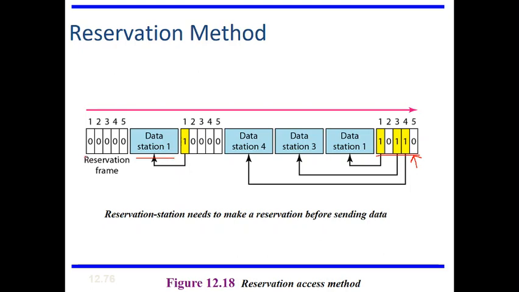In the next interval, no devices have data to send, so all the slots are unreserved. This is how the reservation protocol works. A station needs to make a reservation before sending the data. Unless the reservation is done, no station can transmit data.